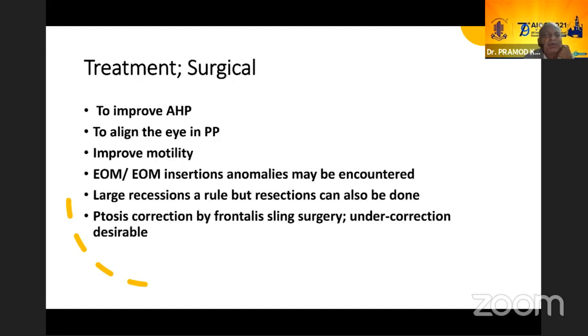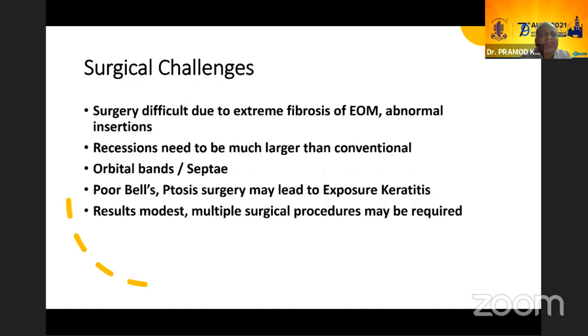Now, surgical treatment indications are to improve AHP, to align the eyes in primary position, improve motility. EUM and EUM insertions anomalies may be encountered. So large resections have to be done in these cases, but rarely if there is a need, you can also do resections, but they are not the standard procedure, but they can also be contemplated. So there is nothing that says you cannot do it. Ptosis correction should be by frontalis sling, and under correction is desirable because of the exposure problems.